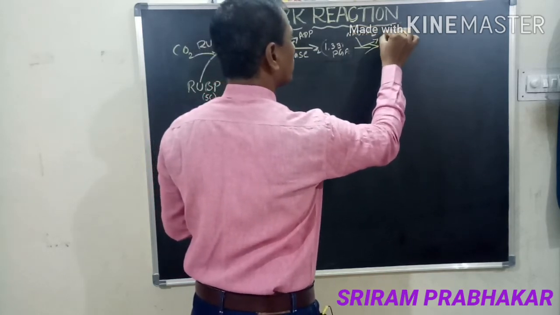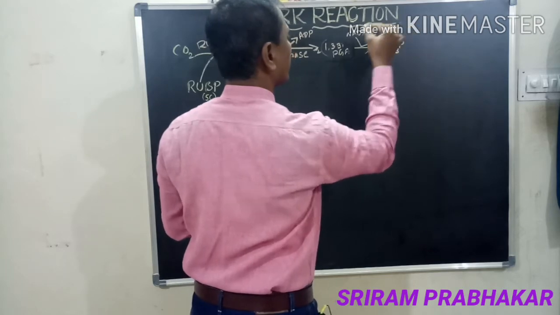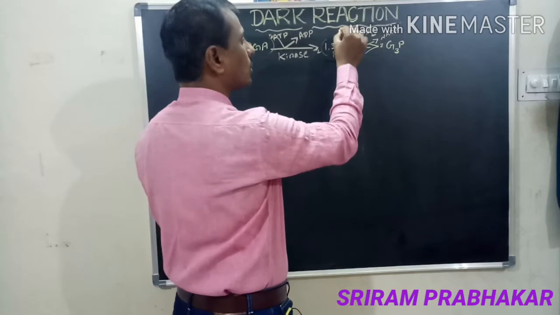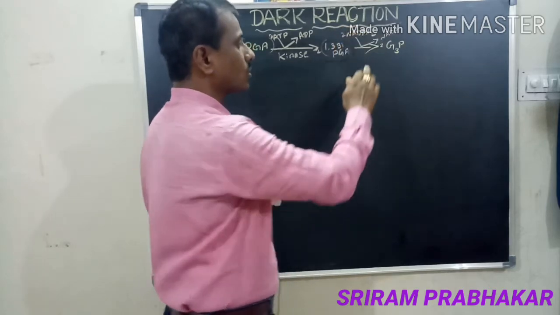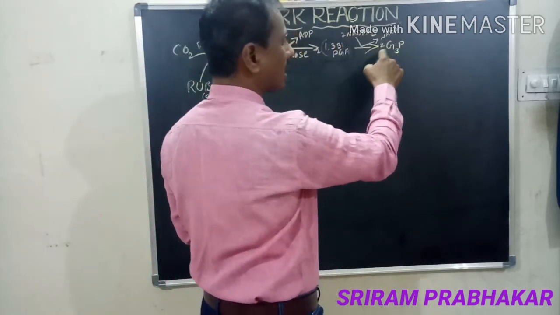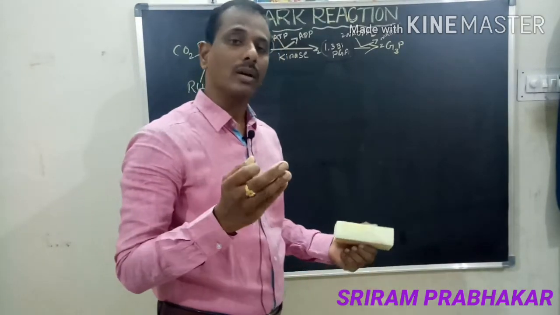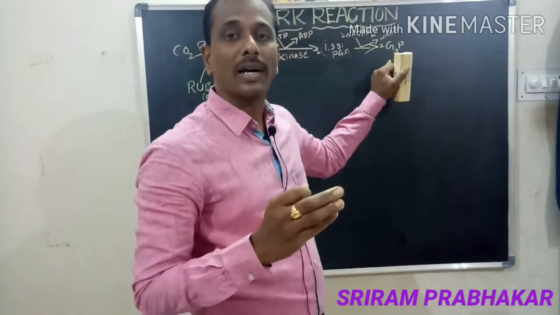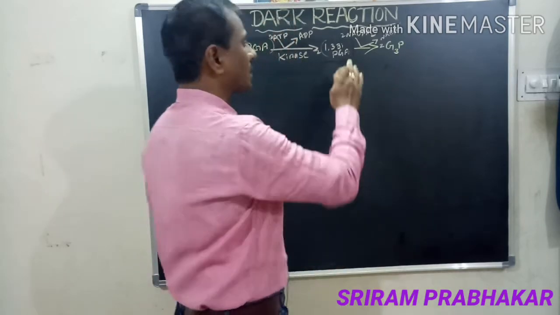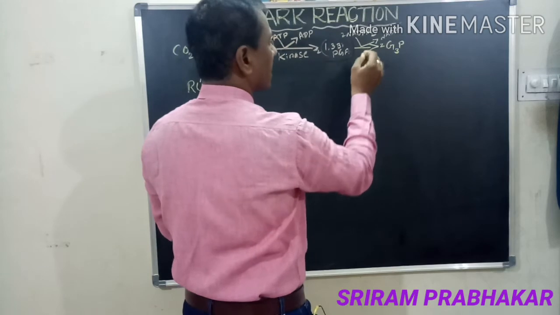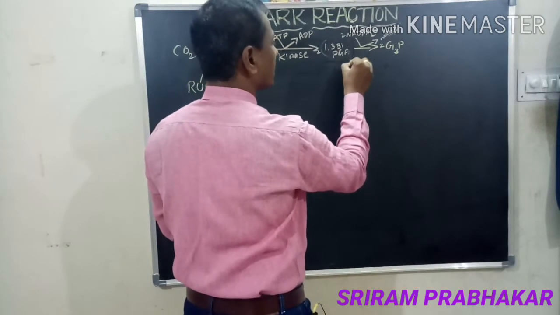It converts into NADP. The 2 molecules receive 2 molecules of NADPH2 and are reduced into 2 molecules of G3P, glyceraldehyde 3-phosphate, also called phosphoglyceraldehyde. This is another reaction which takes place. The enzyme is reductase.